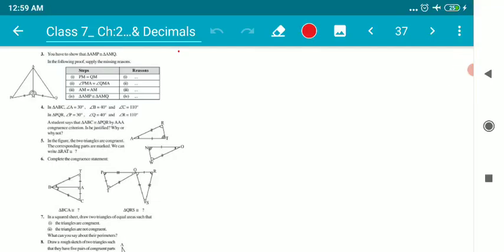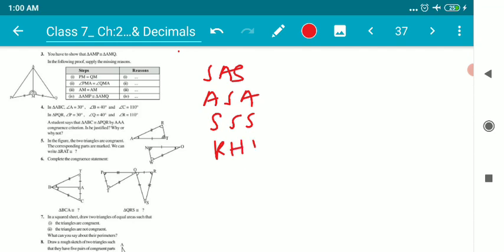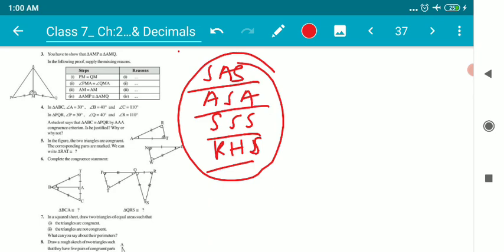Children, we have been dealing with the chapter congruence of triangles. We had discussed the criterions of congruence, all four criterions: side angle side, angle side angle, angle angle side, and RHS. We discussed all these four criterions individually. So we have done till question number 2 of this exercise 7.1.